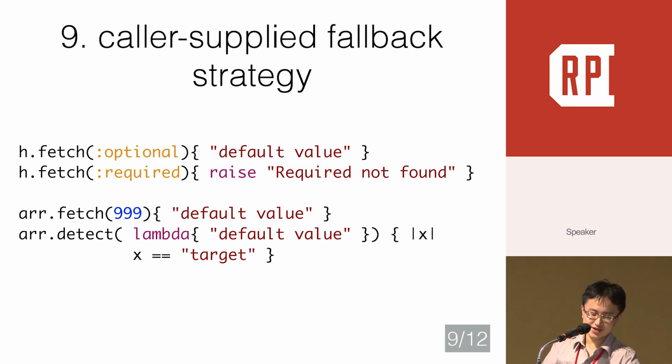Caller supplied fallback strategy is a useful trick when you design your library API and the library itself doesn't have enough information to decide how to handle an exception. Then the client code can inject a failure policy into the process. In fact, the Ruby standard API uses this trick too. For example, the fetch and detect methods of hashes and arrays. What happens when the key does not exist? We can inject a block to return a default value.